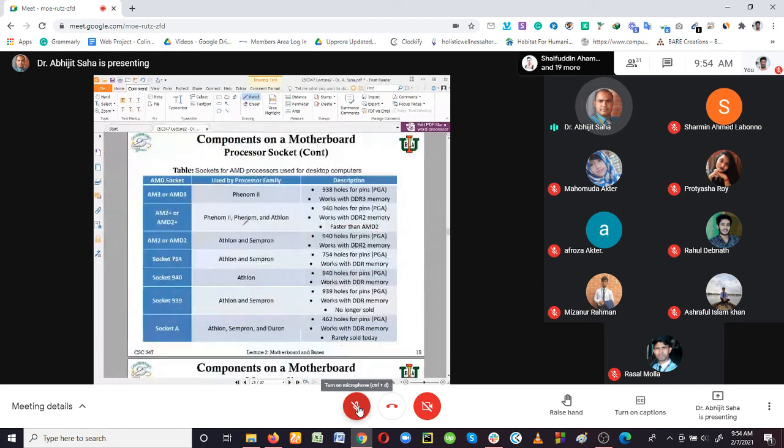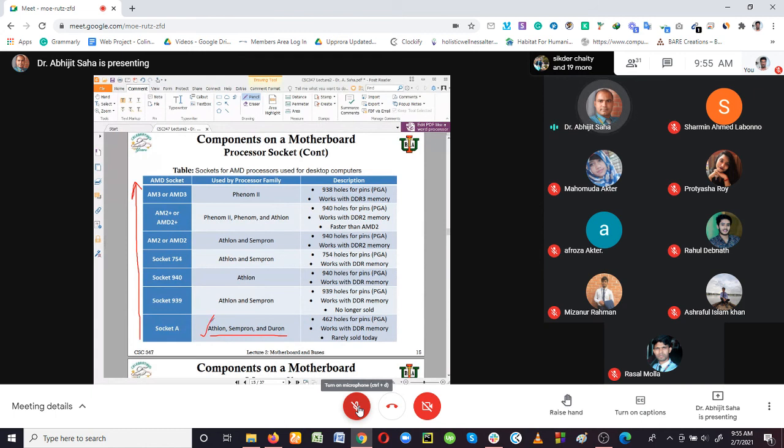If you look at the AMD processors, you will see a similar pattern from the bottom to up. You can see that socket A was used for the AMD processors Athlon, Sempron, and Duron.